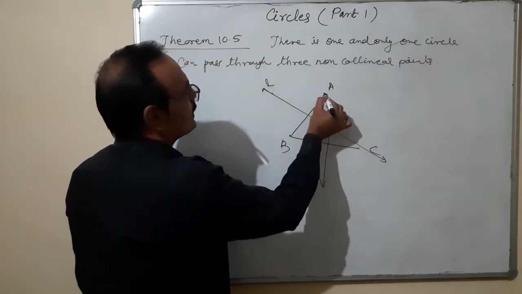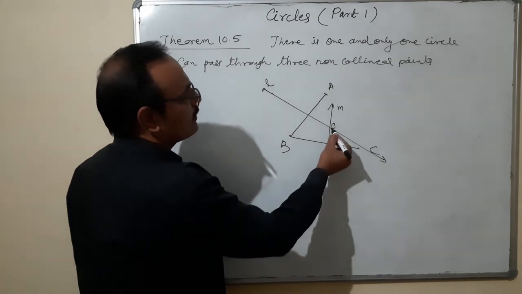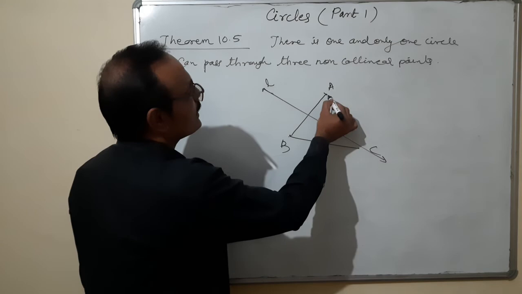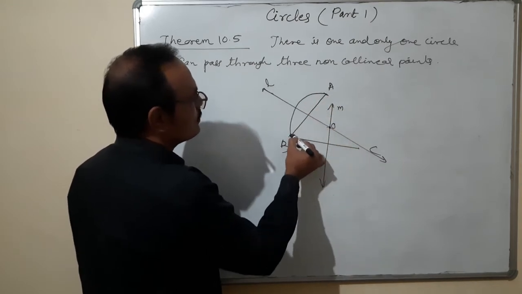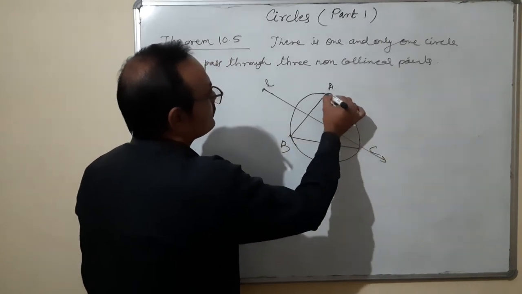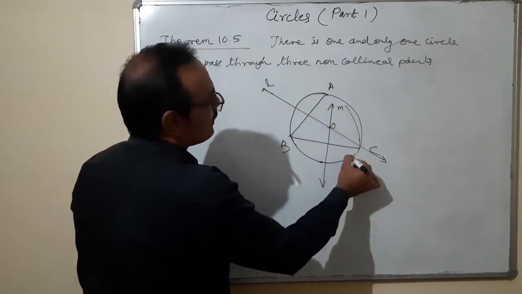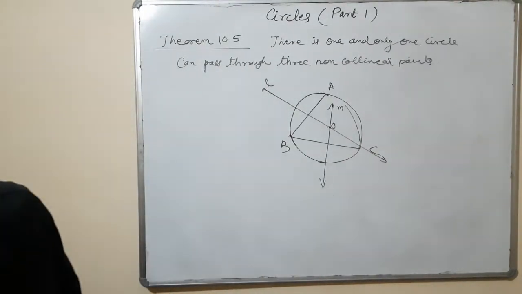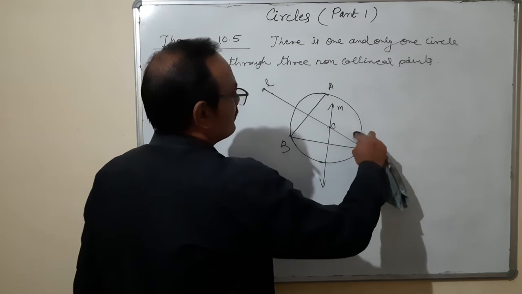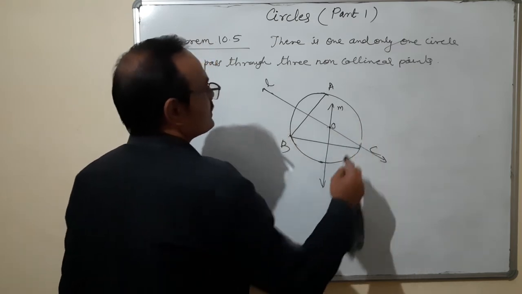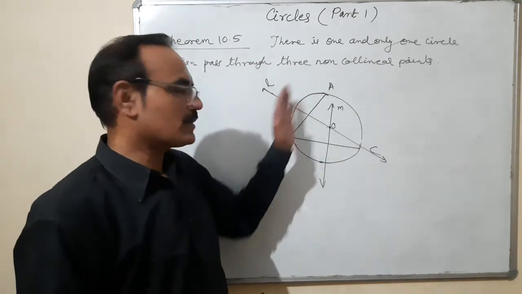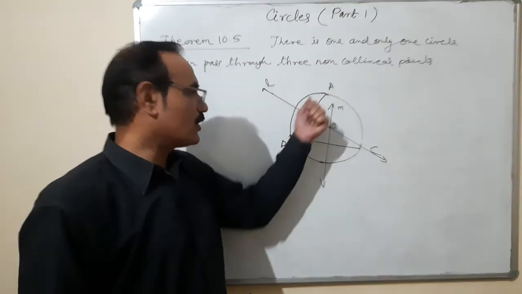That is the center of the circle. With O as center, taking radius OA or OB or OC, when you draw a circle, this circle will pass through these three non-collinear points. This is the procedure of making a circle through three non-collinear points. But this is not a theorem.